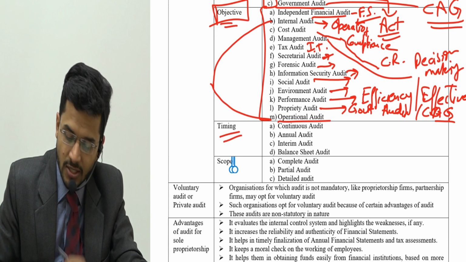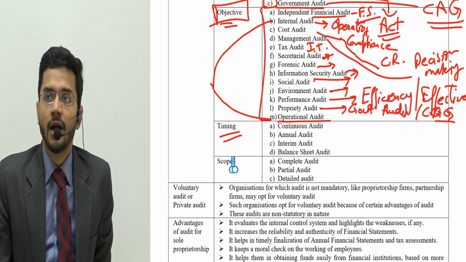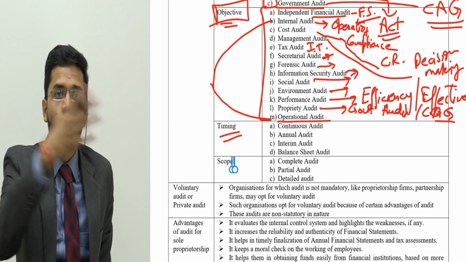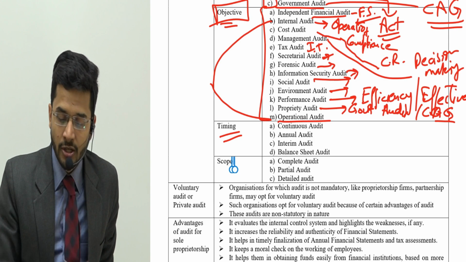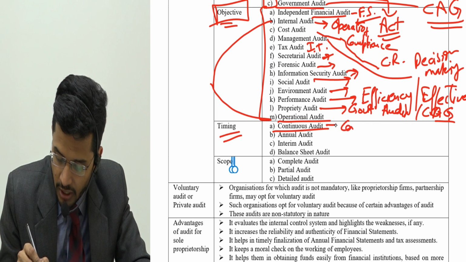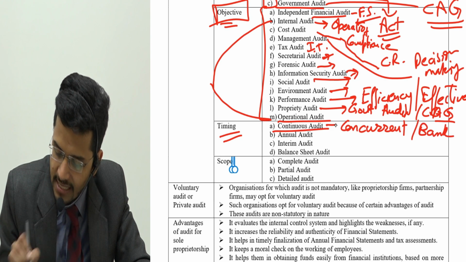Next is timing. On the basis of timing, you can classify your audit. Some audits happen at the year end, some happen during the year, some happen continuously. So depending upon the time period of the audit, you can classify it as continuous audit. Now I'll tell you another name of continuous audit. It is also known as concurrent audit. And this is a special feature of banks.